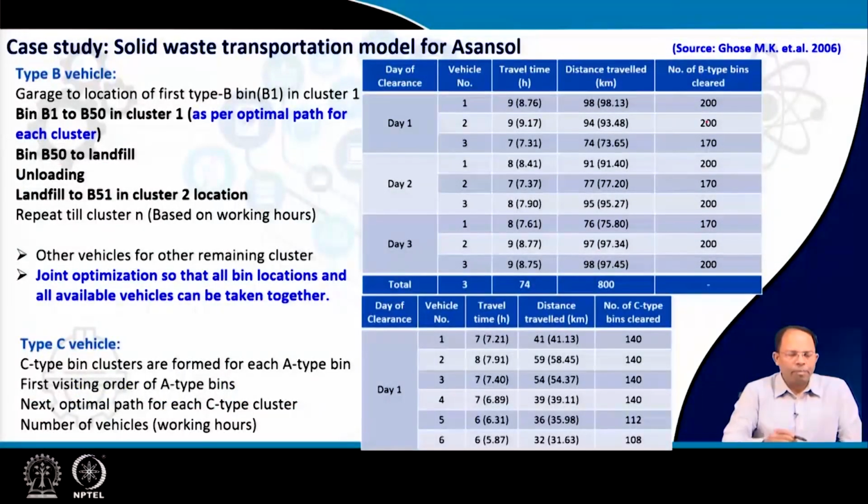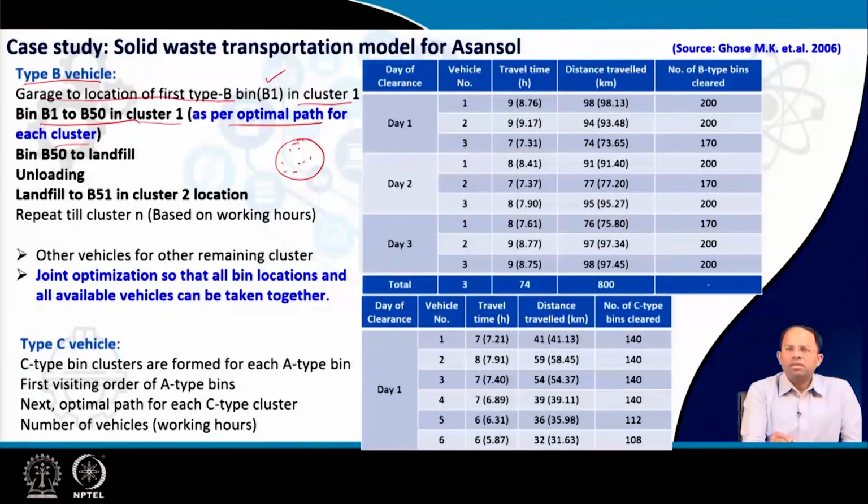Now, coming to vehicle type B, here I collect the garbage bins from different societies and all, and as we discussed, we can go to 50 bin locations and then go to the landfill site. So, first we start from the garage to the location of the first type B bin. Let us call it B1 and let this bin be in cluster 1. So, what we are doing is creating a cluster of 50 bins, right. Based on nearness we can determine that in one area this cluster of bins should be taken care of by one particular vehicle. So, bin 1 to bin 50 in cluster 1, as per the optimal path within each cluster.